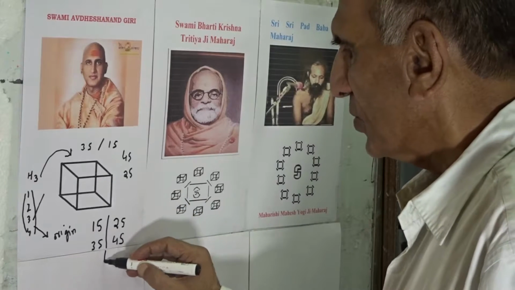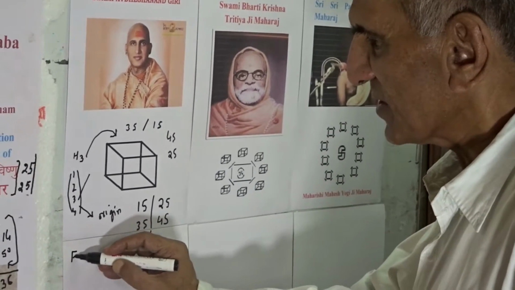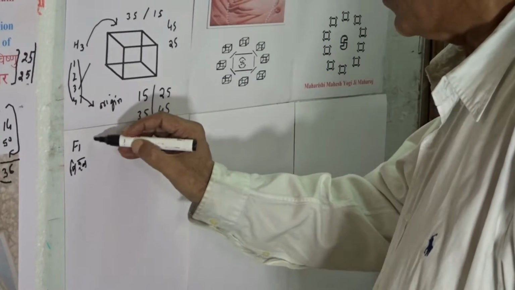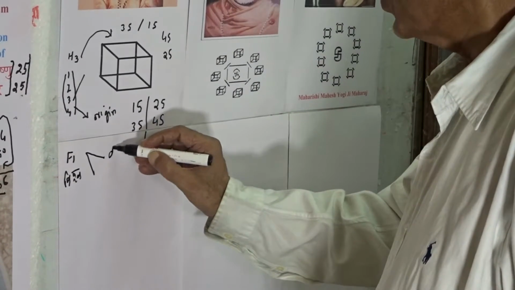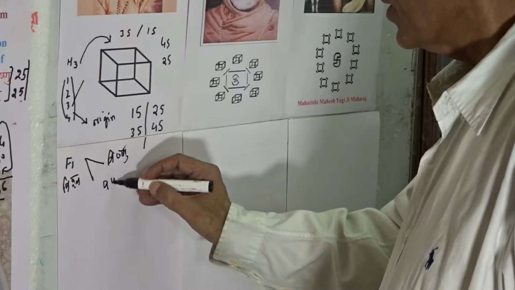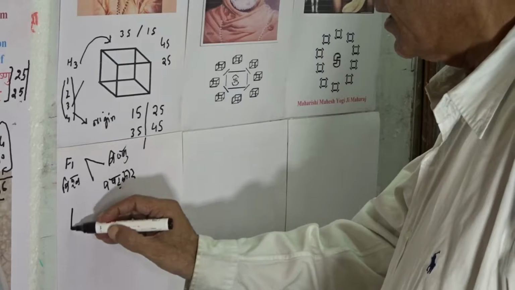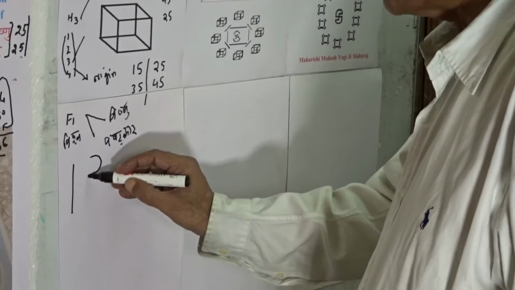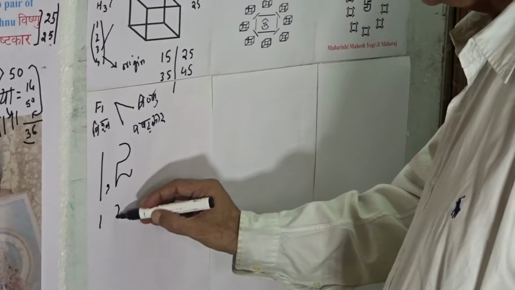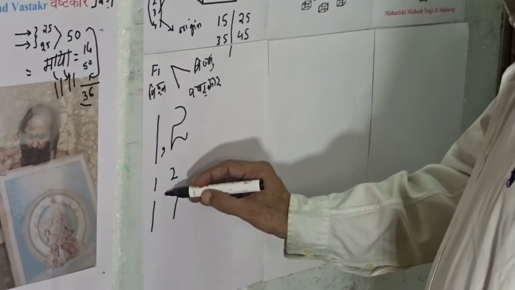amounts to that transition as such from the first formulation Vishwa to the pair of formulations Vishnu and Vastkar, which is going to be parallel to a transition from a linear order space to a spatial order space. It is from value 1 to value 2. It is from a 1 space body to a 2 space body.